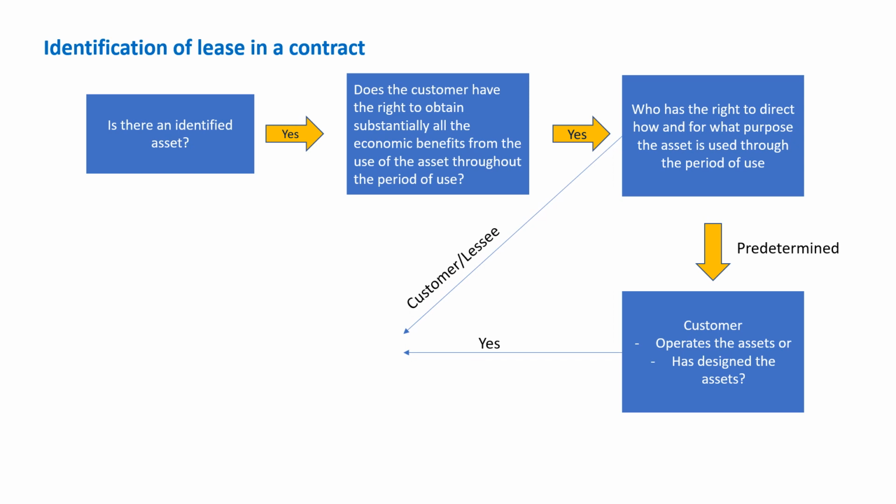So if the answer is that the lessee, the customer, is going to direct how and for what purpose the asset is used, or the customer has designed the asset and operates the asset, in that case, the contract contains a lease. So all these four conditions have to be fulfilled to assess whether the contract has a lease or not.